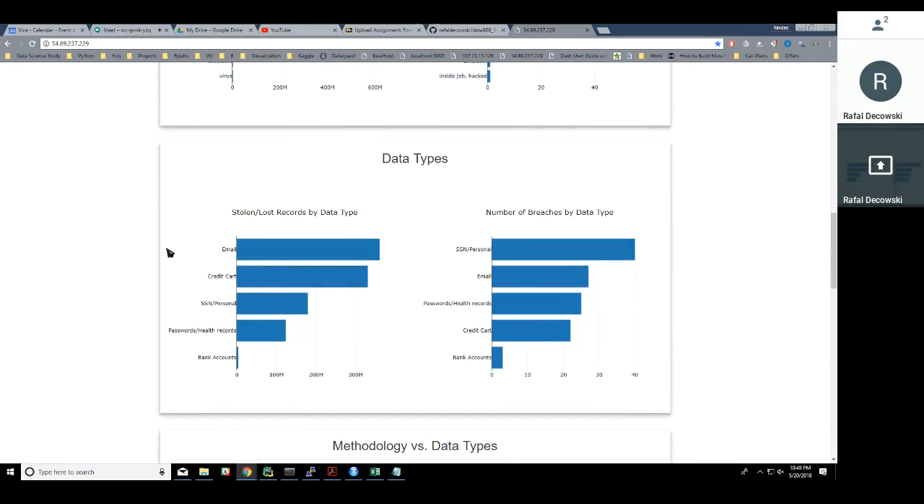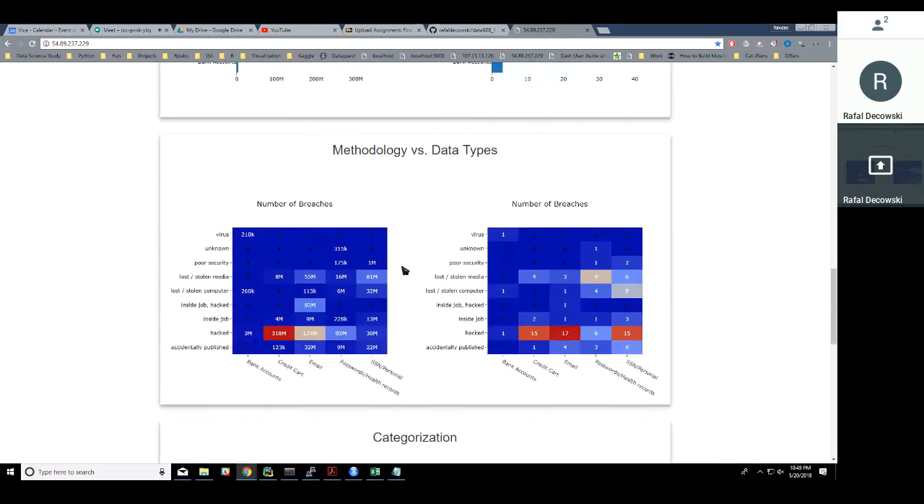Next one, we have data types. So we can look into what the hackers are after. And we can see that email and credit card records are the most desirable data sets and the most targeted information.